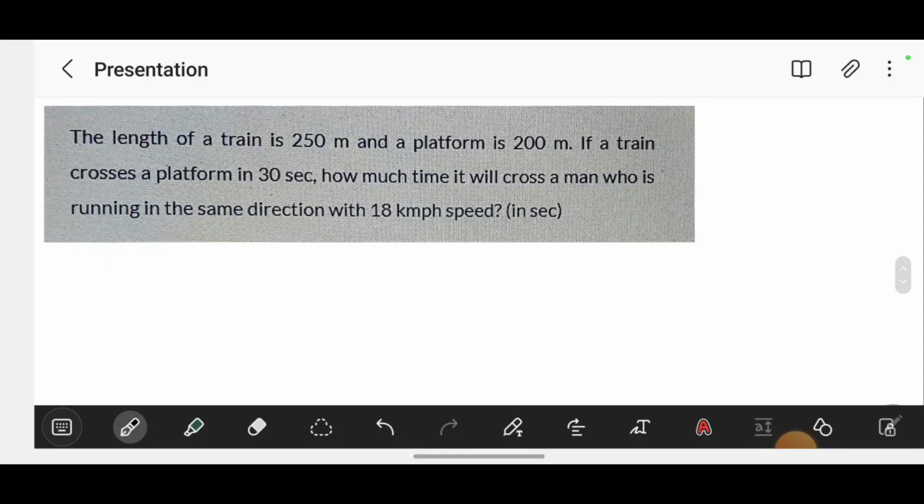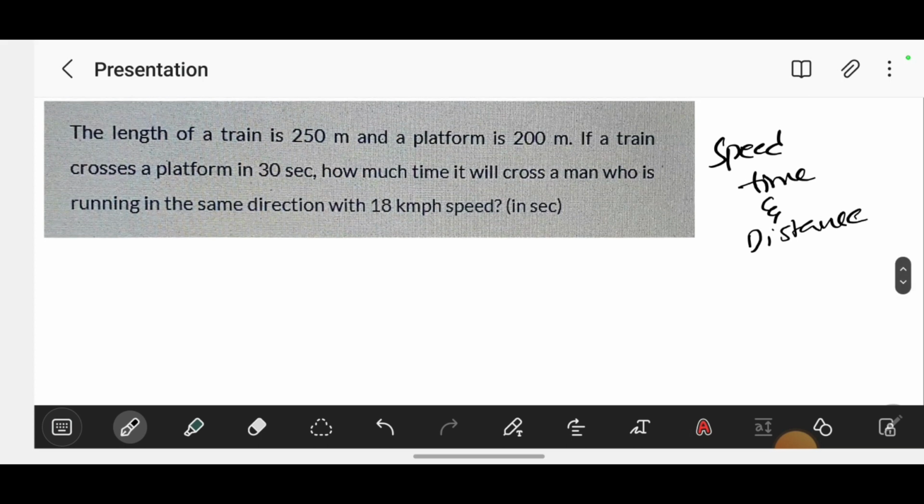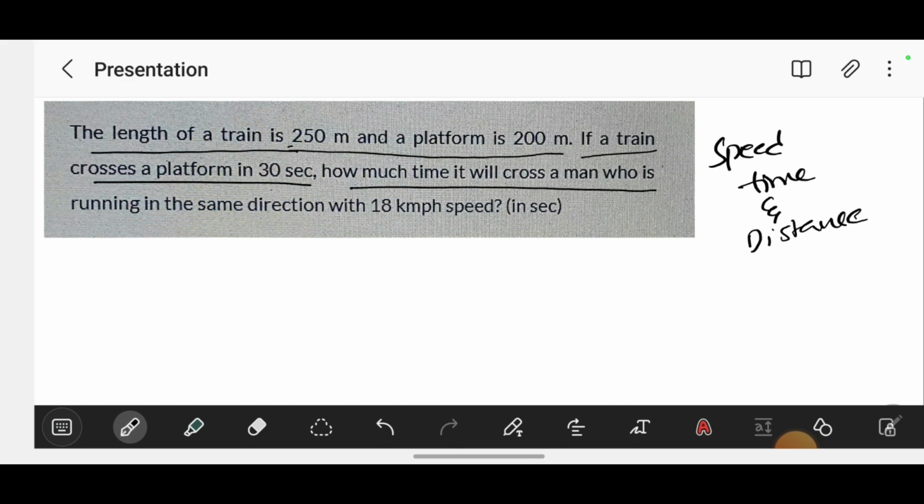This is the concept of speed, time and distance. Let's see this question. The length of a train is 250 meters and a platform is 200 meters. If a train crosses the platform in 30 seconds, how much time will it take to cross a man who is running in the same direction at 18 kilometers per hour speed?